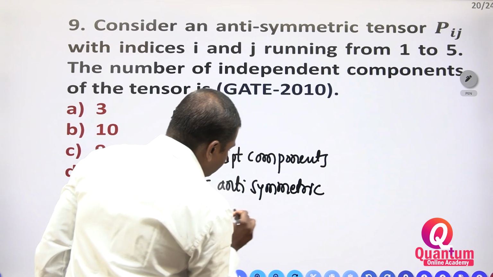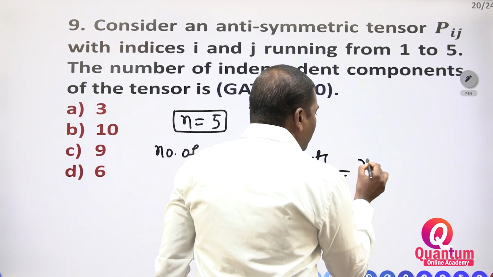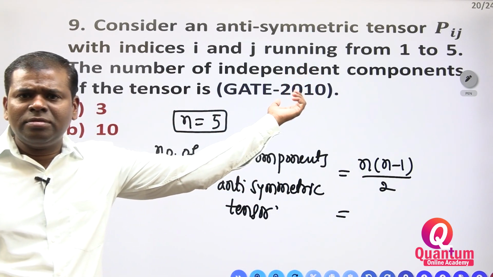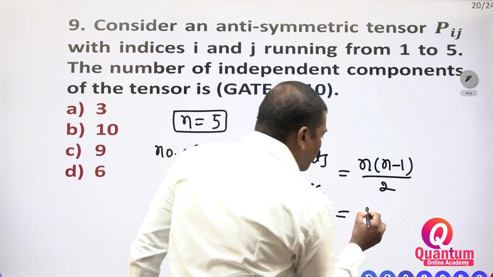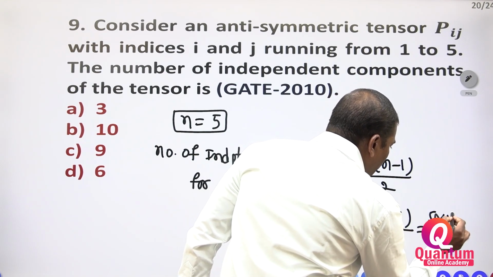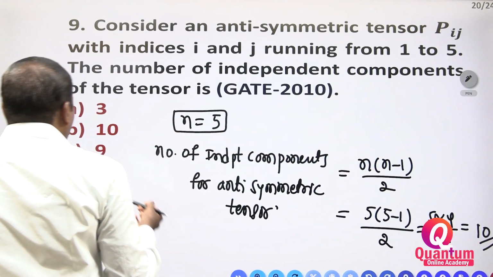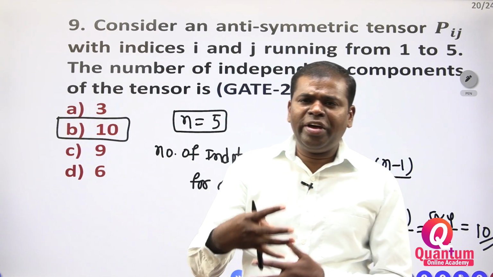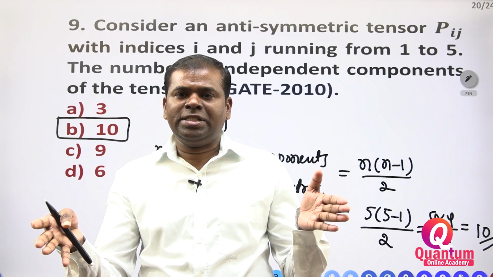The number of independent components for an anti-symmetric tensor is equal to n into n minus 1 by 2. There is a formula, and they just gave n. You just have to substitute the n value here. N is equal to 5, so 5 into 5 minus 1 divided by 2, 5 into 4 divided by 2, is 20 by 2, equal to 10. 10 is the correct option. Not only this, covariant and contravariant, Christoffel symbols, any question you may get in your competitive examination.